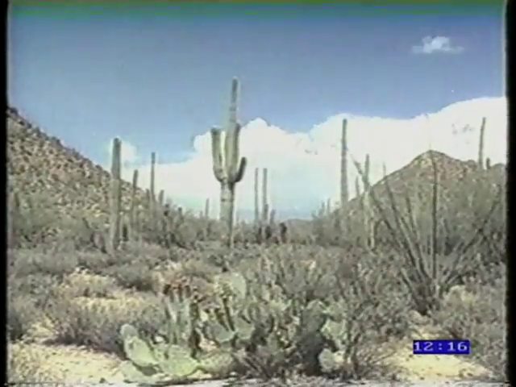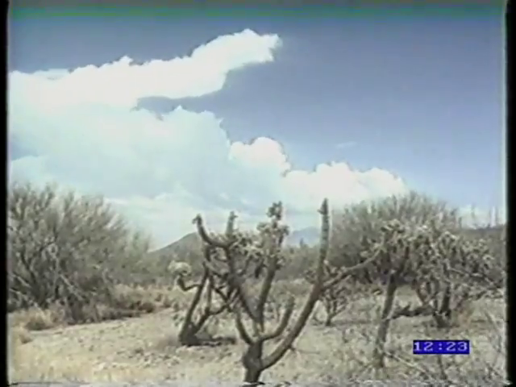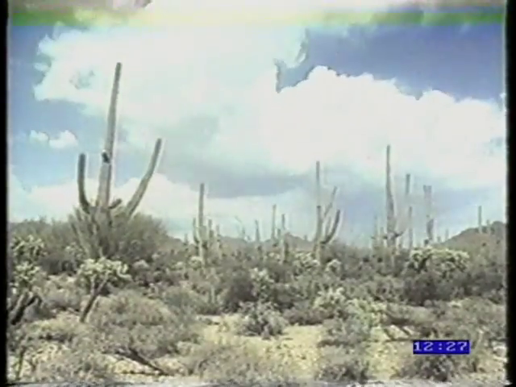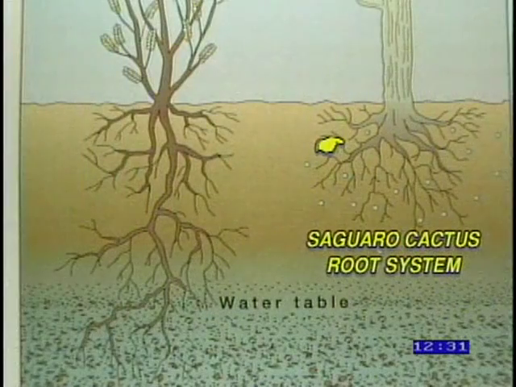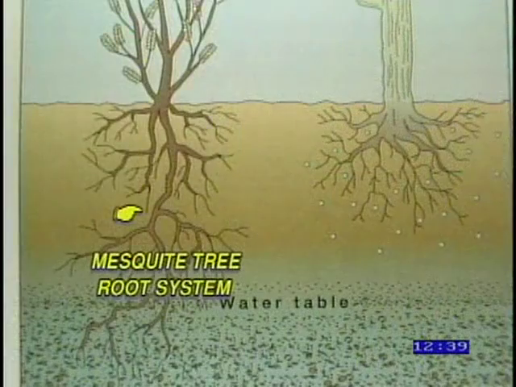Desert plants are widely spaced so they can obtain as much water as possible and don't have to compete with each other for this precious resource. Desert plants are typically xerophytes, which translated means dry plants. Some plants, like the saguaro cactus, have shallow, wide-spreading root systems that fan out to collect water quickly when there's rainfall. Others, like the mesquite tree, have deep roots that can extend deep down to reach sources of water beneath the desert, even over 100 feet down.